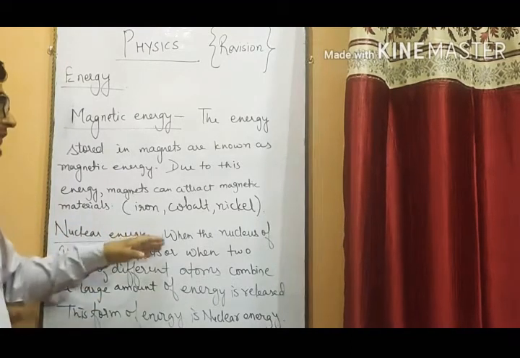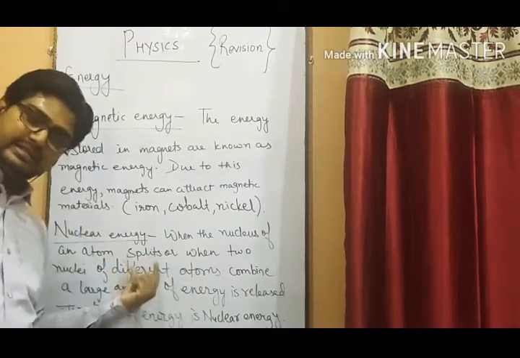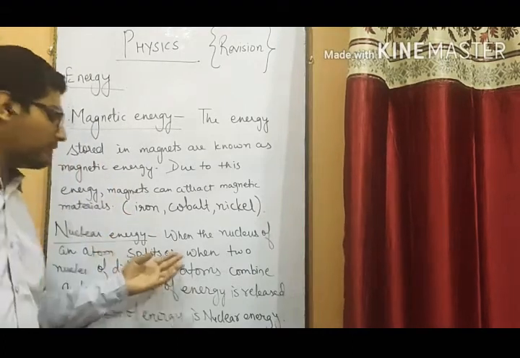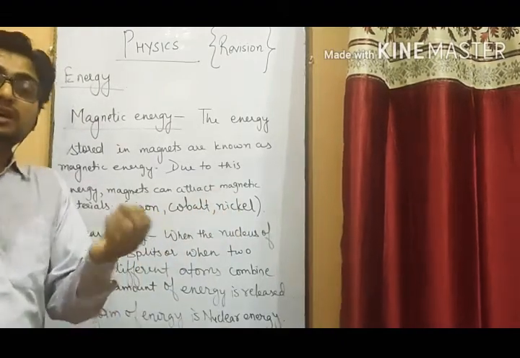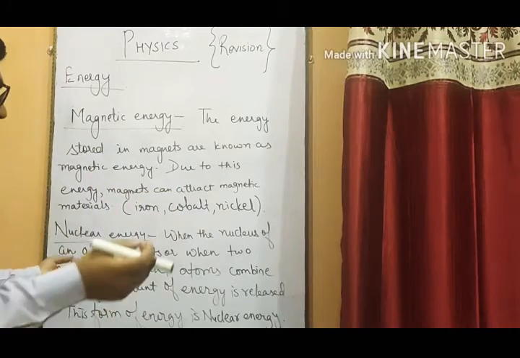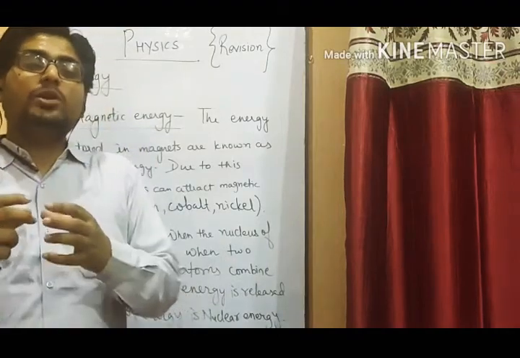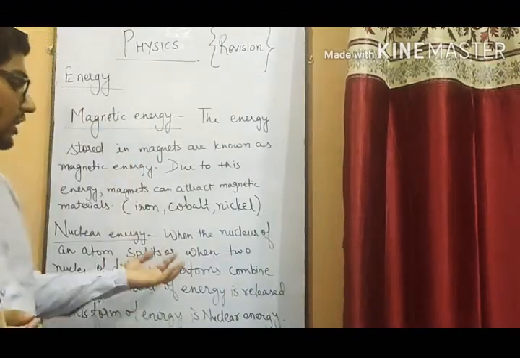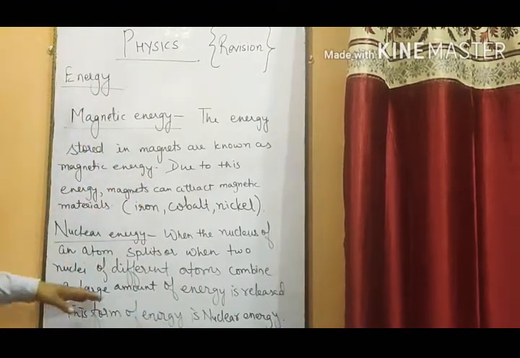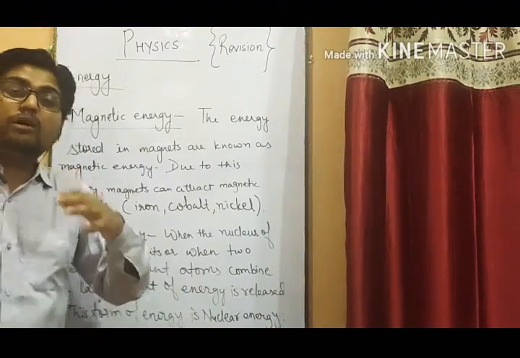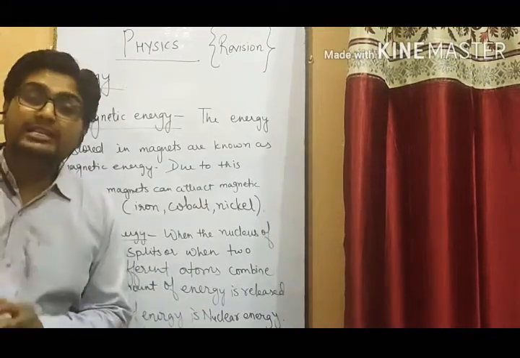So what is nuclear energy? When the nucleus of an atom splits, meaning it breaks into two parts, or when two nuclei of different atoms combine together, in both situations, whether a big heavy nucleus splits into two parts or two nuclei combine to form a single nucleus, a large amount of energy is released in the form of heat and radiations. Okay, this form of energy is known as nuclear energy.